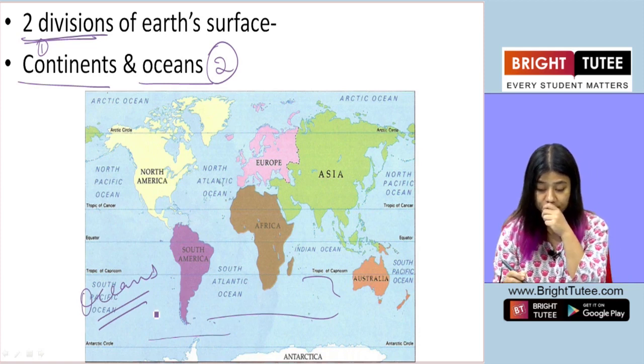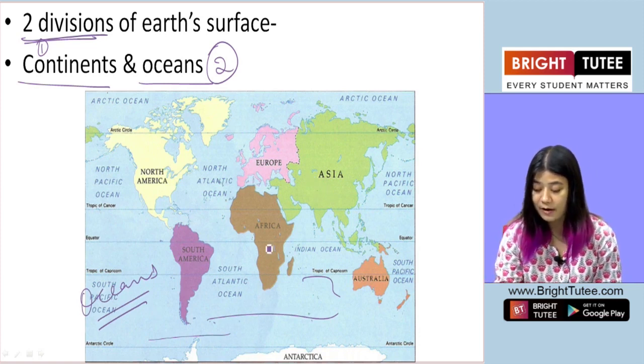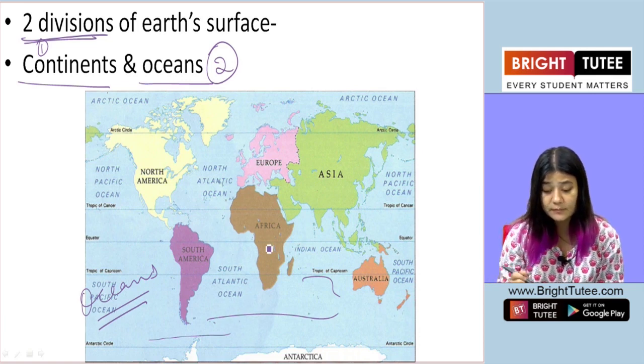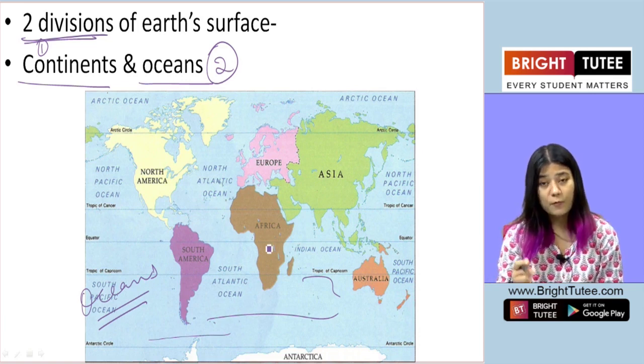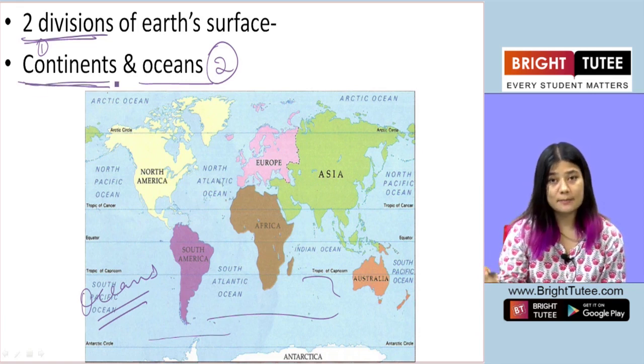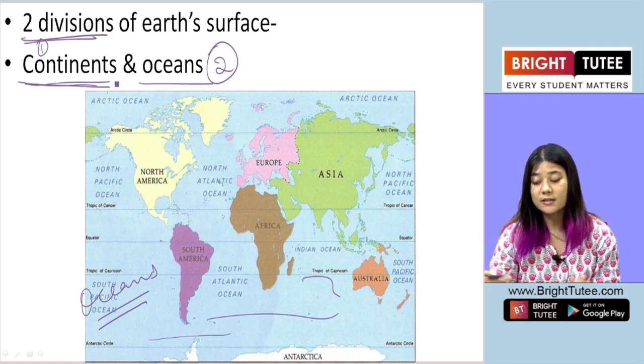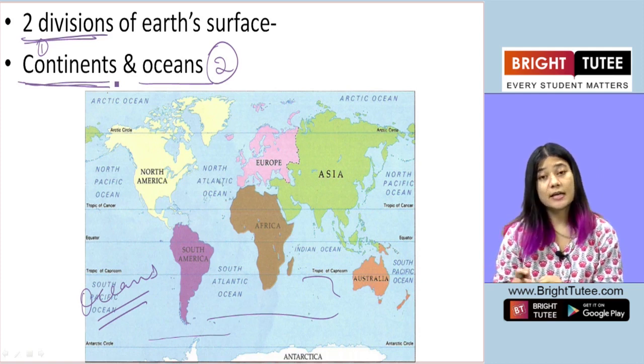Okay, and the colored ones, the green, pink, purple, brown, orange, cream, off-white, all these are the continents. They are the land mass. So the Earth's crust, or the Earth's surface, is divided into continents and oceans.